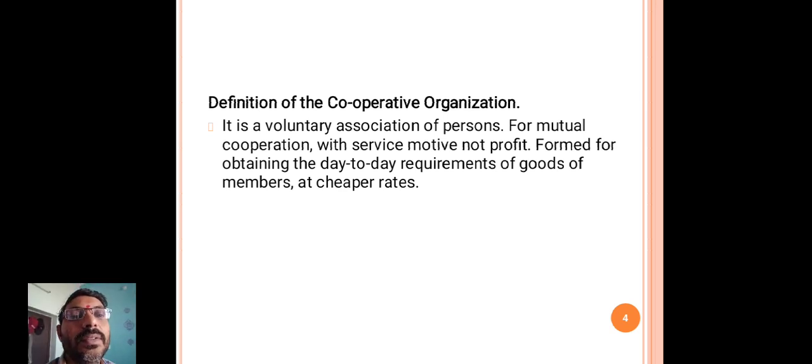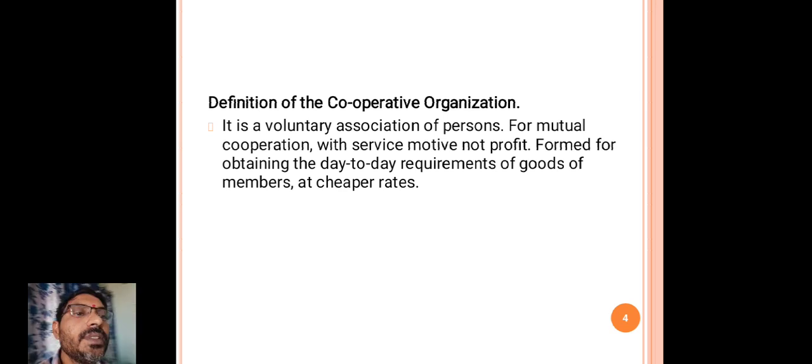There are many shareholders who invest capital in the joint stock company, and there is limited liability to the shareholders. Business expansion is not limited in this type of business concern.